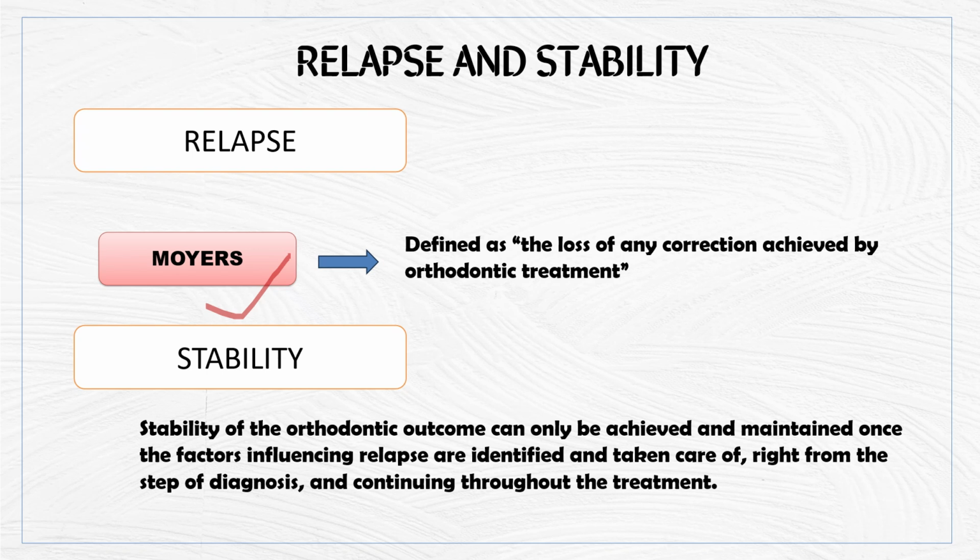Those causes of relapse should be eliminated in order to achieve the stability of orthodontic treatment. And this stability should be carried out right from the step of diagnosis, and it should be continued throughout the treatment. So these are the three terms which we should be very clear about.